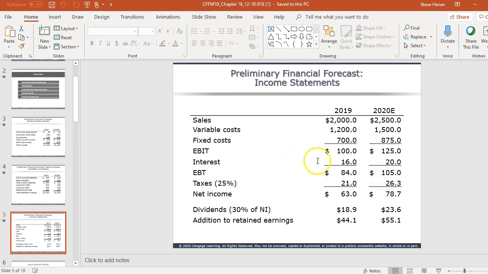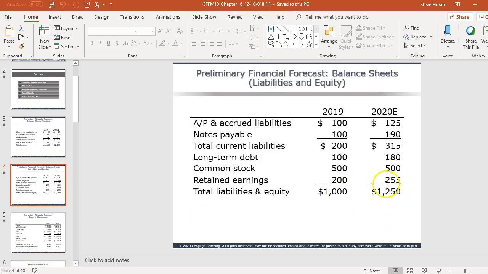Then they have EBIT, I should mention EBIT first, earnings before interest and tax. Subtract the interest, then we get EBT, earnings before tax. Then after tax is the net income. And then what they do is they take 30% of net income and pay it out as dividends. So the net amount goes to be an increase in retained earnings. So this 55.1 right here is this increase right here from 200 to 255.